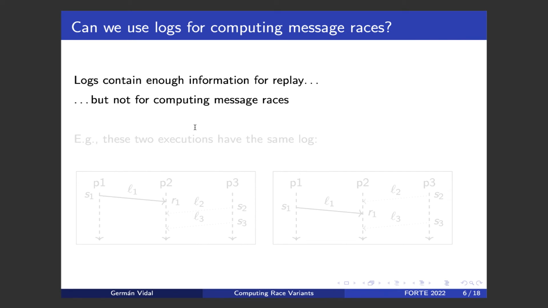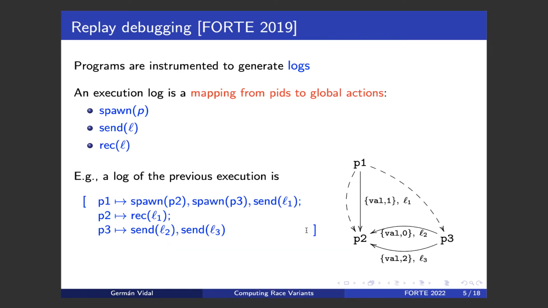So the first question was, can we use these logs for computing message races? That would be great. And well, indeed, we have proved in the FORTE paper that I mentioned before that these logs contain enough information for causal consistent replay in our debugger. But unfortunately, it's very easy to see that they don't have enough information for computing message races. Well, some obvious limitation can be seen here, where if you look at the send events, okay, send L1, send L2, or send L3, we don't know what is the bit of the target message, okay?